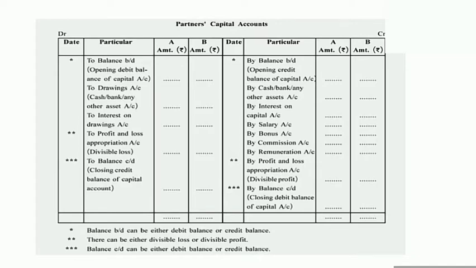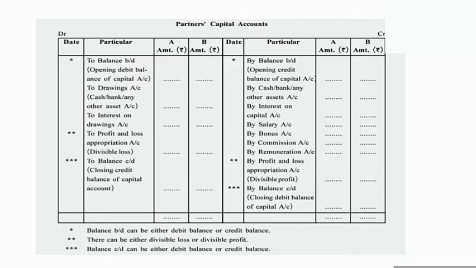First of all, we have to prepare date, particulars, name of partner. Suppose the names of the partners are A and B: debit side, then date, particulars, A and B; credit side. Two sides are there in the account. Debit side: date, particulars, A and B; then date, particulars, A and B on the credit side. Okay. Now we are going to learn which types of entry are recorded on the debit side or on the credit side of the partner's capital account.